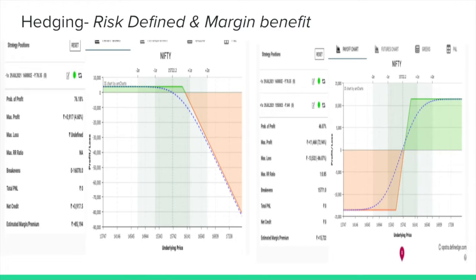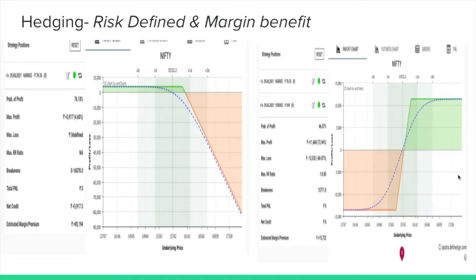So for example, risk defined. What is the advantage if you see here? What we have seen earlier, the 16,000 call is sold, right? You have an unlimited risk and an estimated margin of 86,000. We want to define the risk, so we converted that into a spread. We are selling the 16,000 call and buying the 15,800 call, so it's a bull call spread essentially.